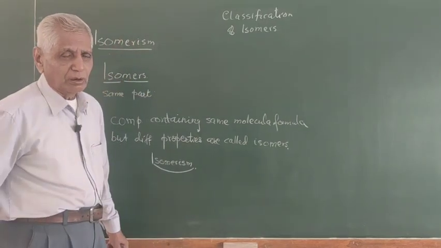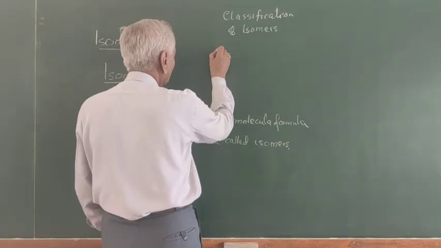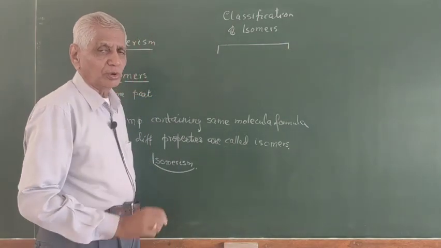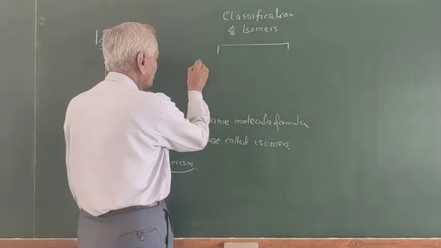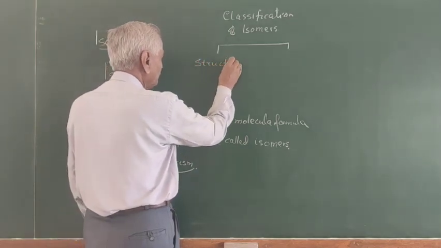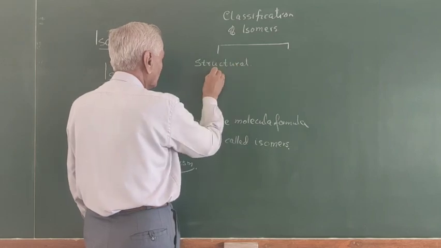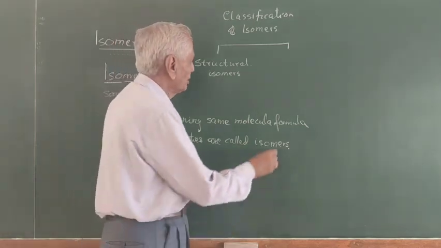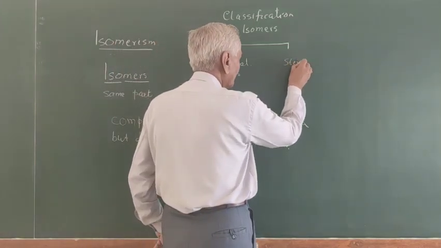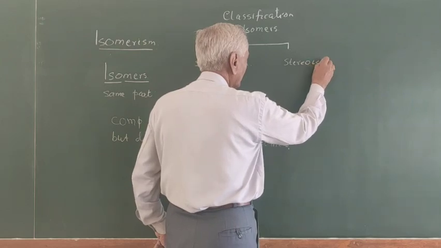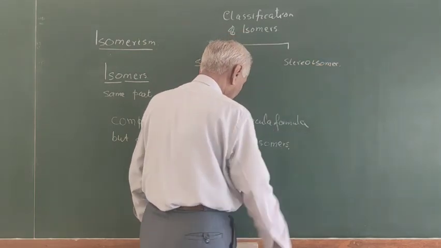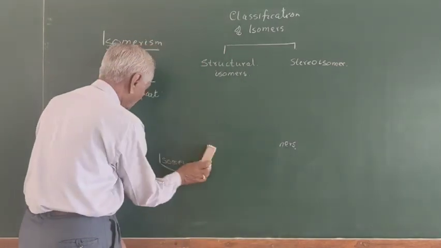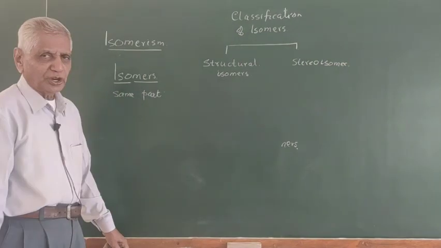Mainly there are two classes. One is structural isomer. Second is stereoisomer. Now what is structural isomer?